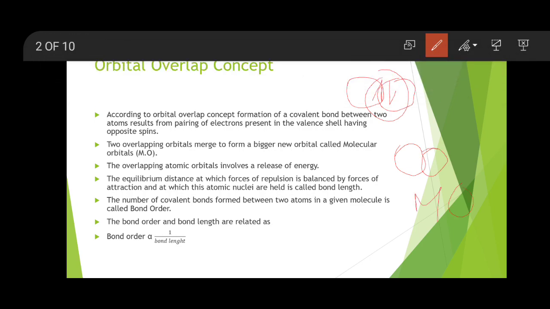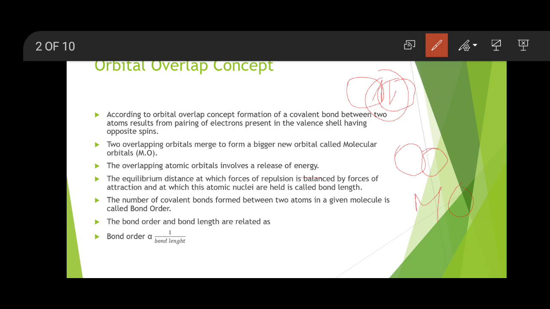When the atomic orbitals overlap, there is a release of energy, and the amount of energy released during that overlap is the bond energy, which is responsible for the formation of the molecule. Here is the equilibrium distance at which the force of repulsion is balanced with the force of